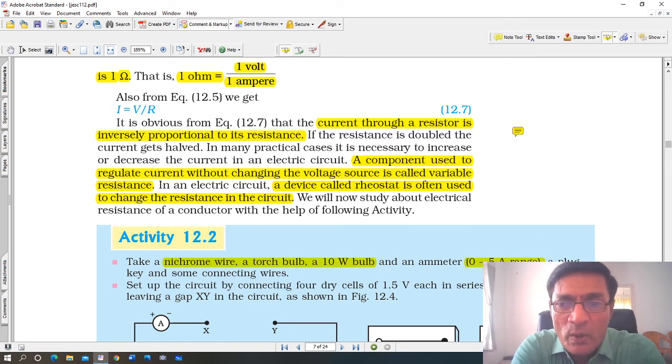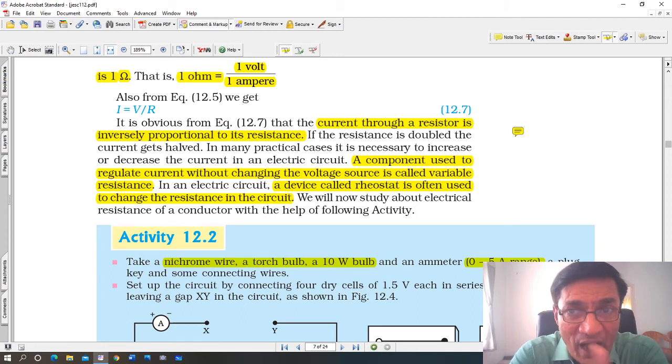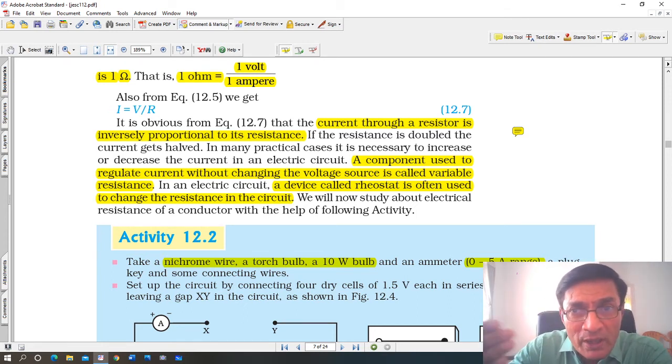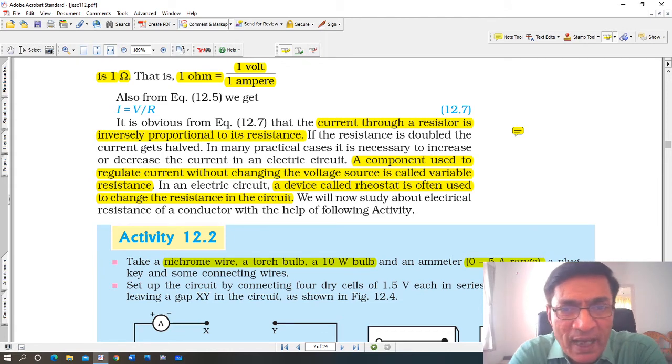ओके, so if the resistance is double, the current flowing through it gets half हो जाता है. रेजिस्टेंस को डबल करो, करंट आधा हो जाता है. More the resistance, less the current. In many practical cases, it is necessary to increase or decrease the current in an electrical circuit. A component, a part, electrical part used to regulate current without changing the voltage source is called variable resistance.